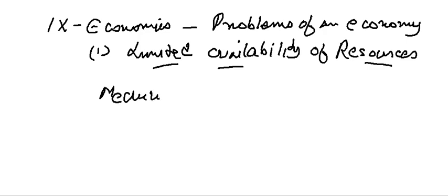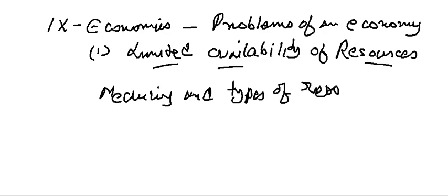Meaning and types of resources. Okay, this you have to know here, and with examples. So what is a resource, what are the different types of resources, and you have to give examples of different resources.